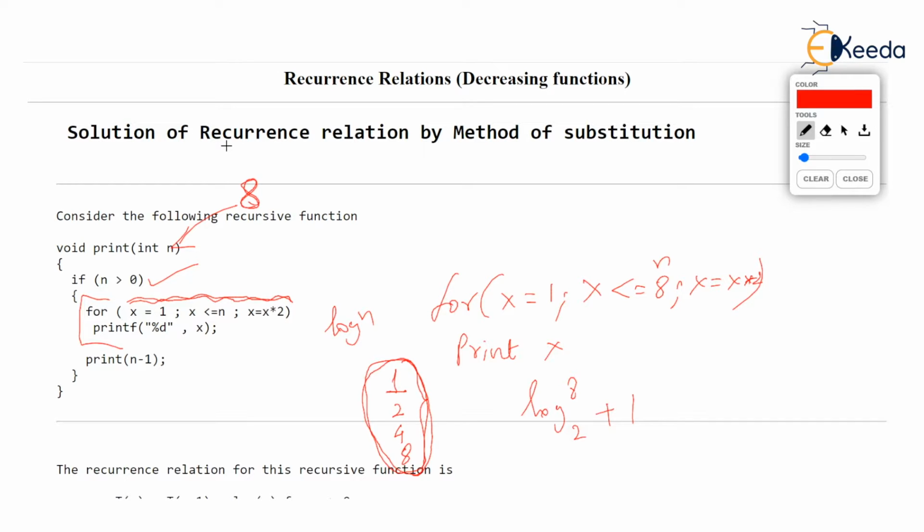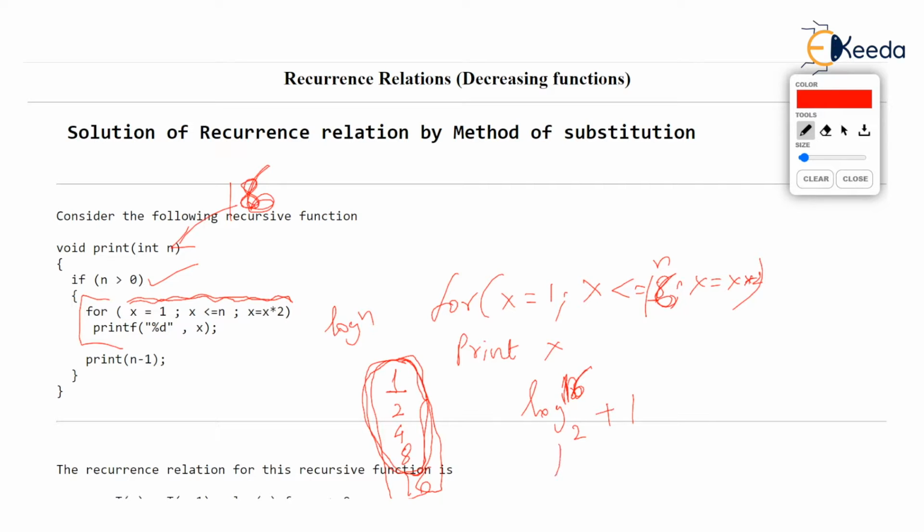I hope you are getting it. Log of 8 to the base 2 is nothing but 3, 3 plus 1, that's 4. Like if you take n as 16, then this for loop will repeat from 1 to 16. So it will print 1, 2, 4, 8 and 16. So it has executed printf 5 times. That is nothing but log of 16 to the base 2 plus 1. Now notice log of 16 to the base 2 is 4, 4 plus 1 is 5.